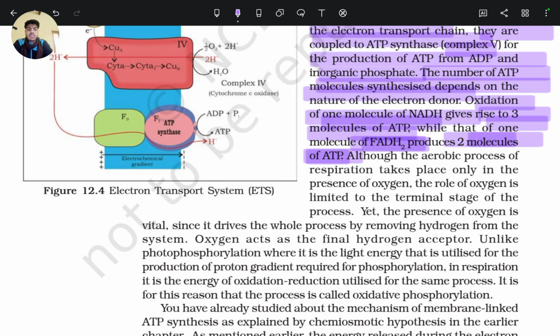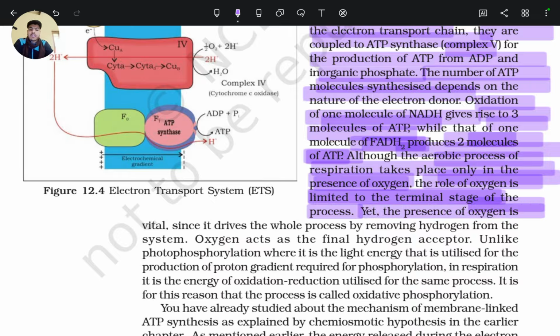Although the aerobic process of respiration takes place in the presence of oxygen, because oxygen is the ultimate electron acceptor, the role of oxygen is limited. Although its role is limited, it is crucial. The role of oxygen is limited to the terminal stage of the process, that is the electron transport chain.